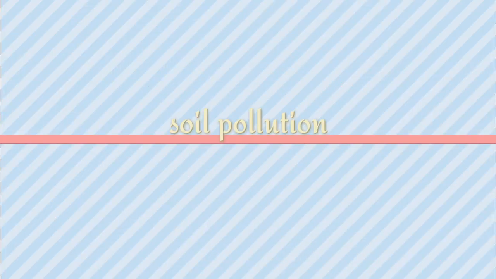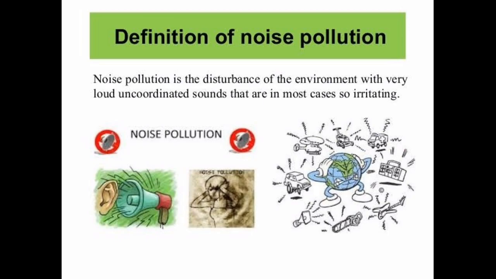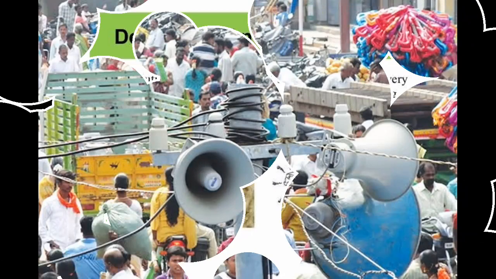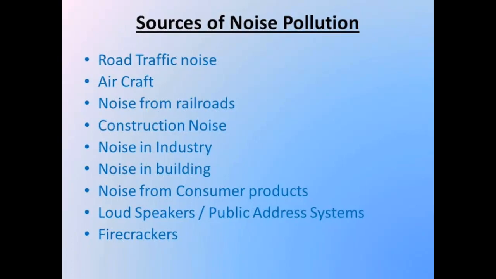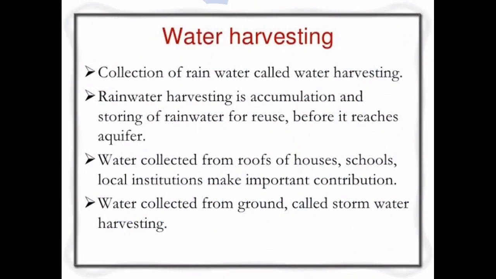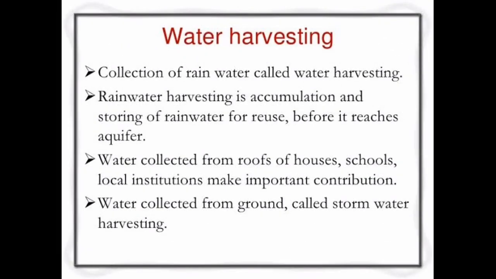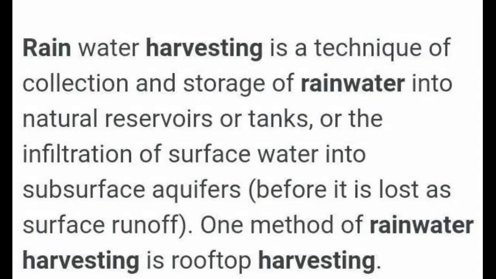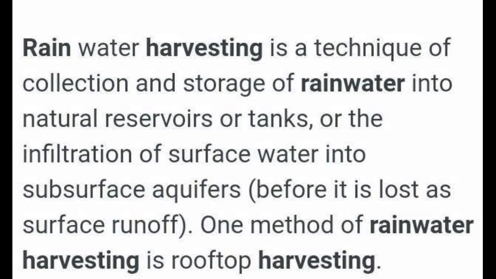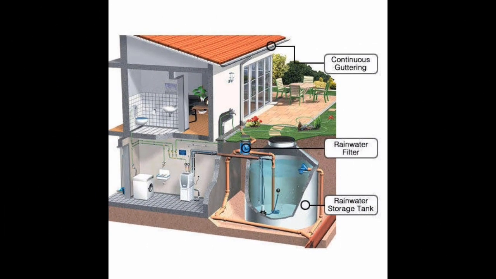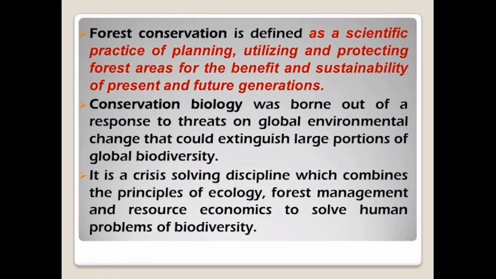Next topic is noise pollution or sound pollution. Noise pollution is the disturbance in the environment with a variety of heavy sounds, and its sources are aircraft, road traffic, noise in industries, etc. Next topic is water harvesting, that is, the collection of rainwater is called water harvesting. Rainwater harvesting means whenever rain is falling, people collect it on rooftops, and then with the help of pipelines they use it for various purposes.